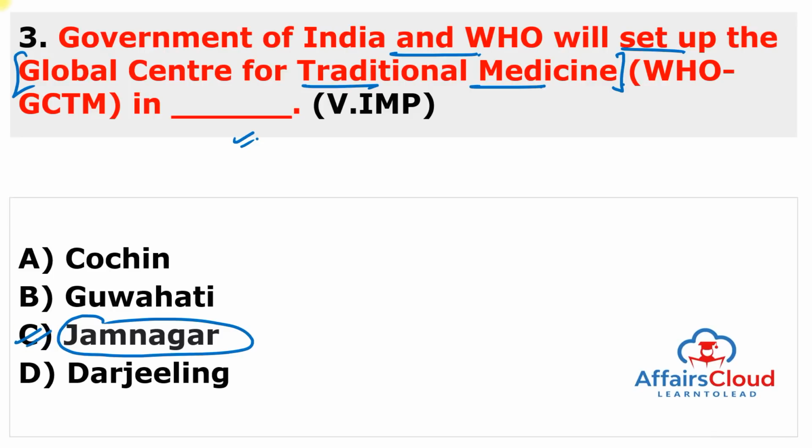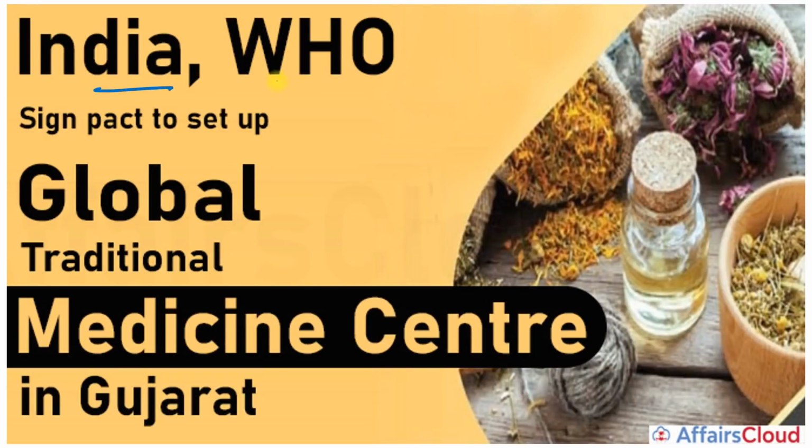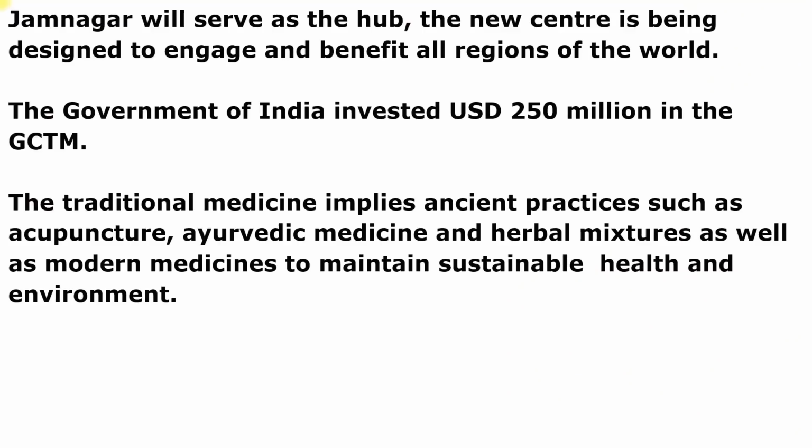It will provide people from different regions access to safe and effective treatment. So India and the World Health Organization signed a pact to set up the Global Traditional Medicine Center in Gujarat. Jamnagar will serve as the hub, and the new center is being designed to engage and benefit all regions of the world.